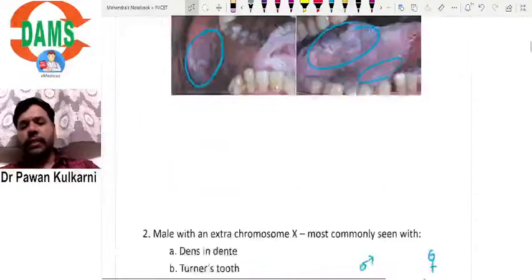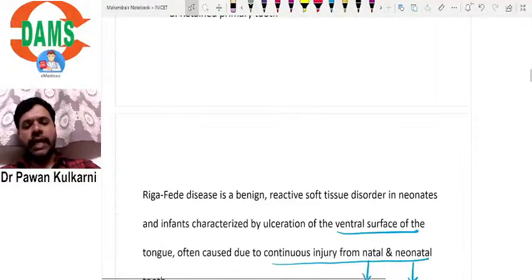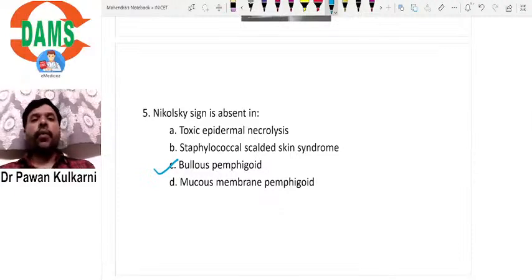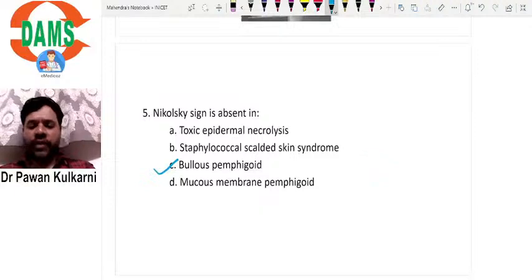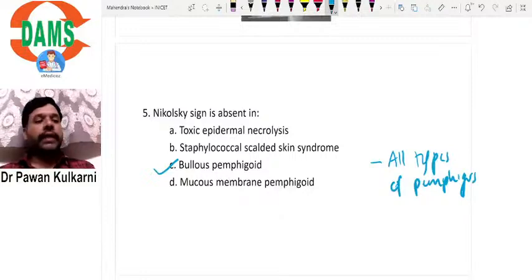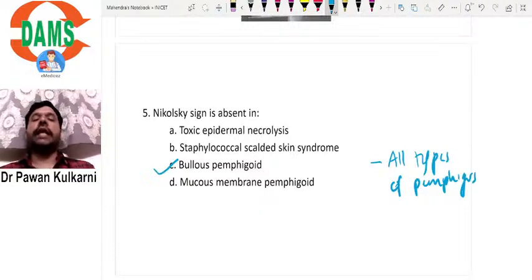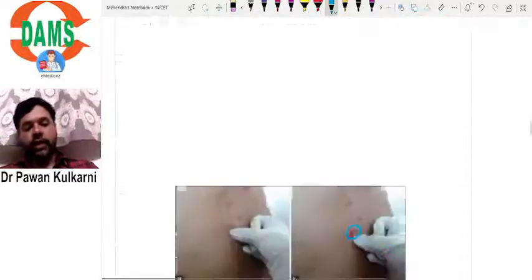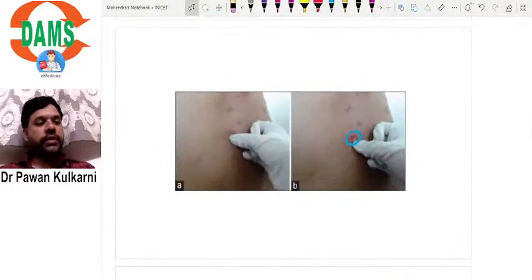There is one more question here about Nikolsky sign. Nikolsky sign is a sign seen in the skin. It is seen in all types of pemphigus. Remember, it is seen in all types of pemphigus. You also see Nikolsky sign positivity in one group of pemphigoid, that is cicatricial or benign mucous membrane pemphigoid. You don't see Nikolsky sign in bullous pemphigoid. Bullous pemphigoid is one type of pemphigoid where you don't see the Nikolsky sign. So this is an image of the Nikolsky sign.